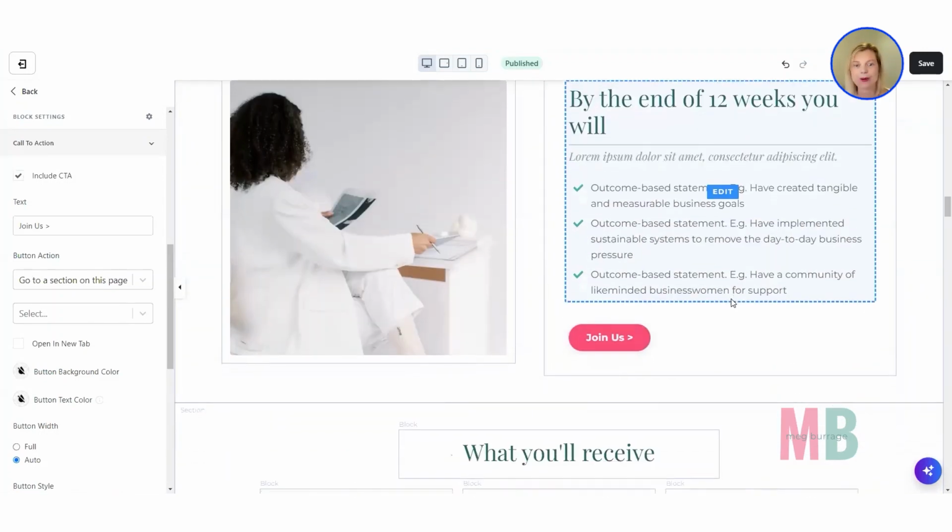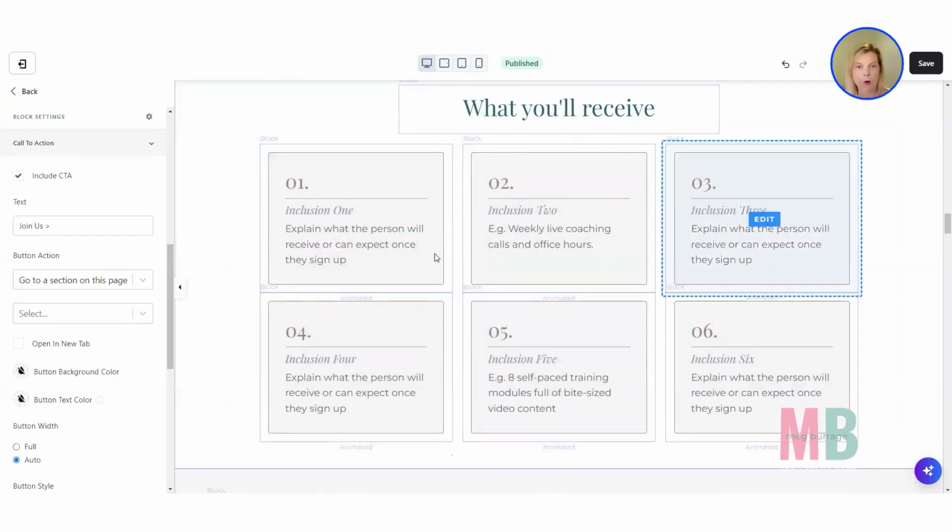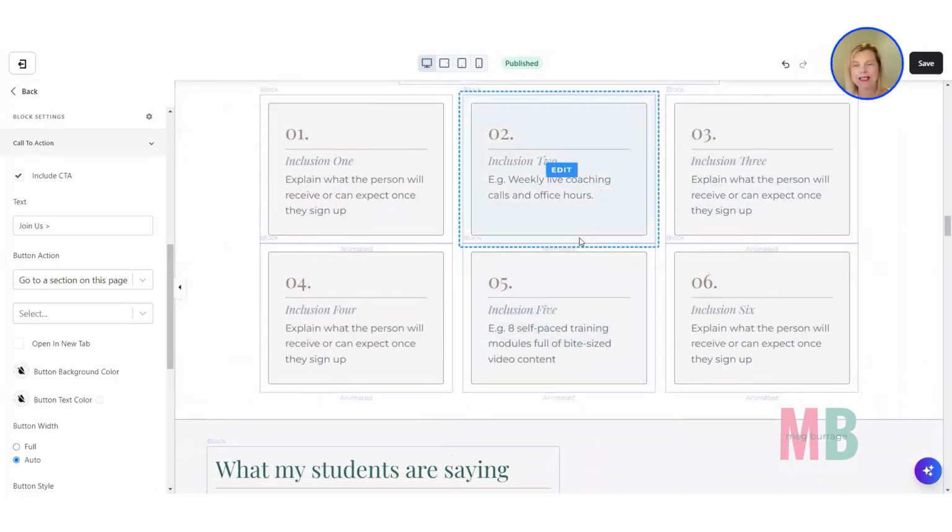Then we come down here, some outcome statements. What will people be able to do by the end of your course? What's included? A lot of people like to harp on about how much training is included in the program. Students don't actually want a lot of work. So if you can highlight things like awesome checklists and resources that are going to shortcut their time, often people find that a whole lot more valuable. Templates and other really easy to use resources often have a much higher perceived value than "I've got 100 videos for you to watch," because that just sounds like a lot of work.